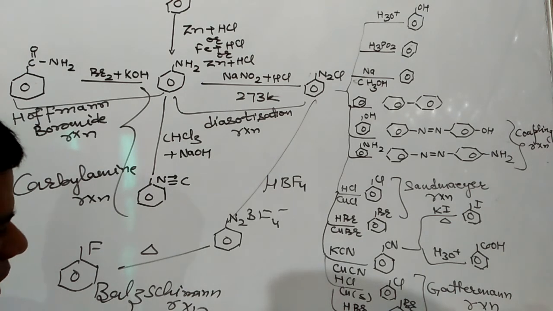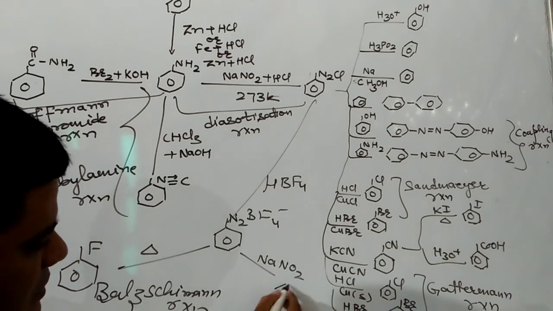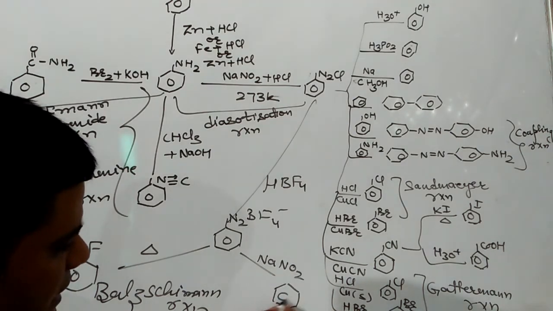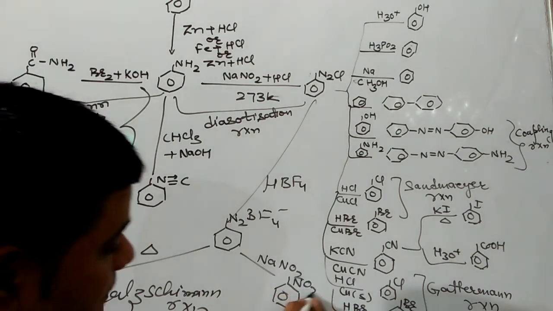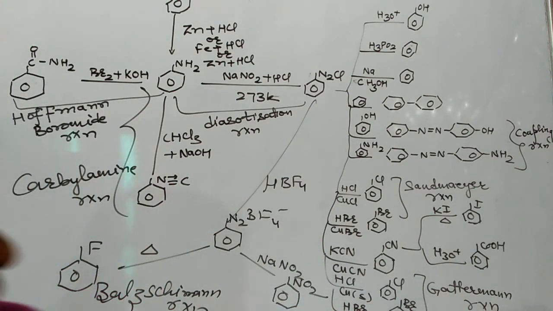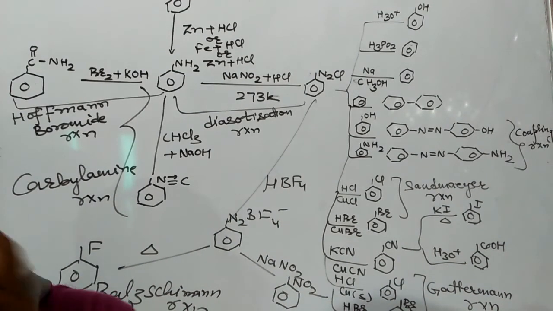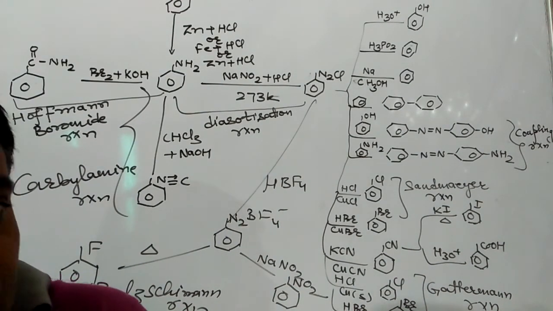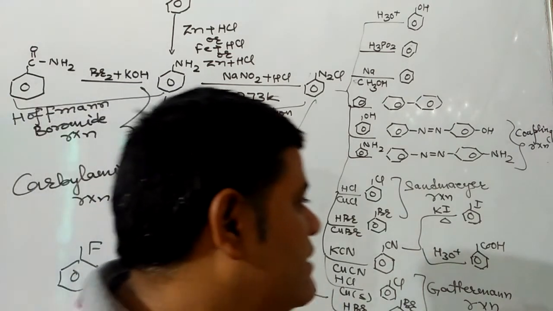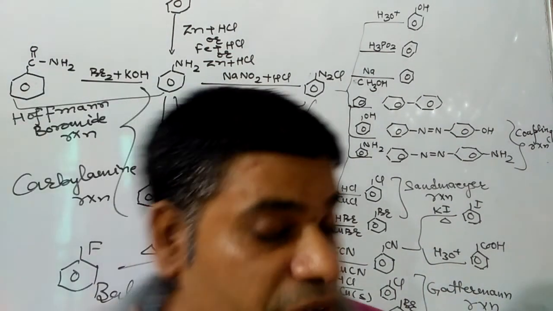And when it reacts with NaNO2, the product formed will be nitrobenzene. These are a total of 13 reactions. Out of these, 5 might be there in your board exams. This table is very important, and it is going to be repeated in your nitrogen containing compounds chapter also. So I hope you understand this. This is a very important method by which we can prepare phenol.